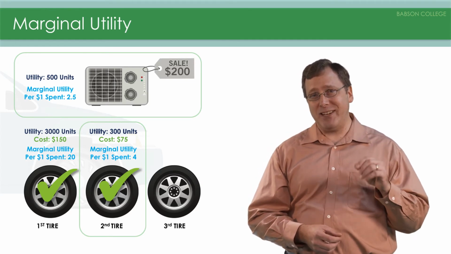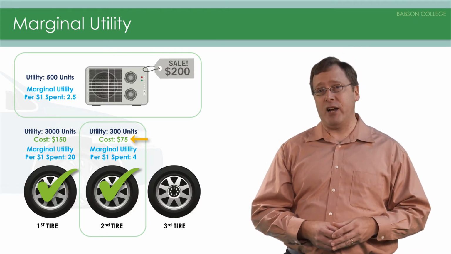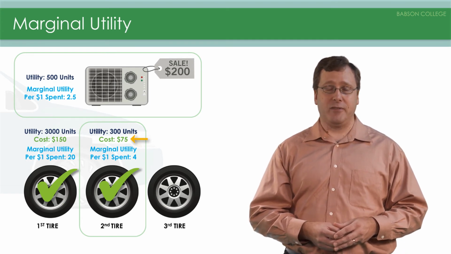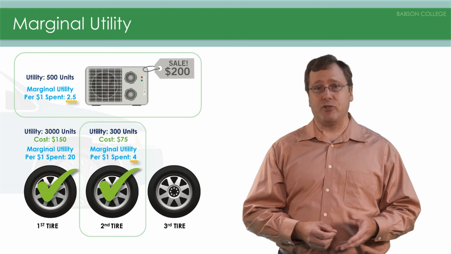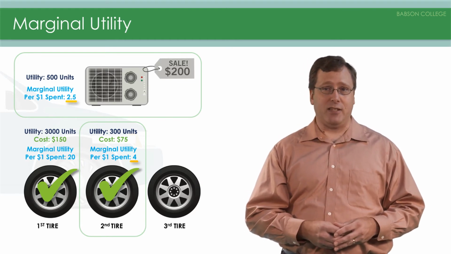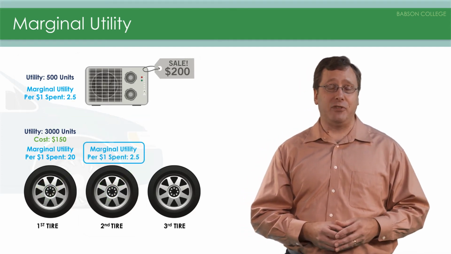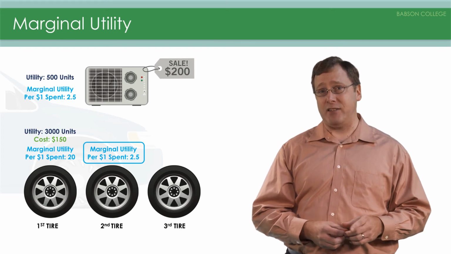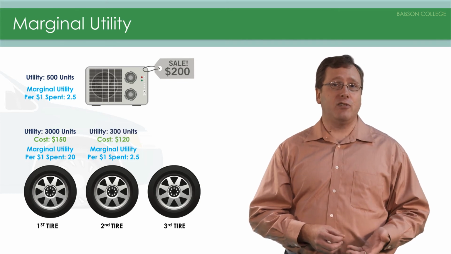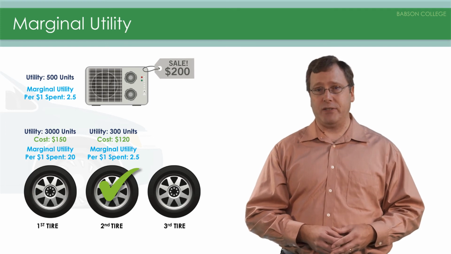Notice what happened here. Because the additional benefit of another tire was smaller, the consumer needed a lower price in order to be convinced that the second tire was the best use of the scarce funds. As the price falls, the marginal utility divided by price rises, making the product look more attractive than it did before. In this particular case, the consumer needs at least 2.5 units of marginal utility per dollar spent for the second tire in order to compete with the air conditioner. We could have charged up to $120 for the second tire, and it still would have been the better choice.